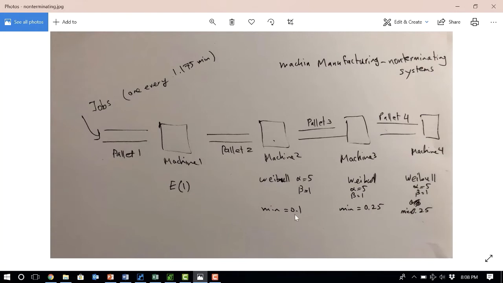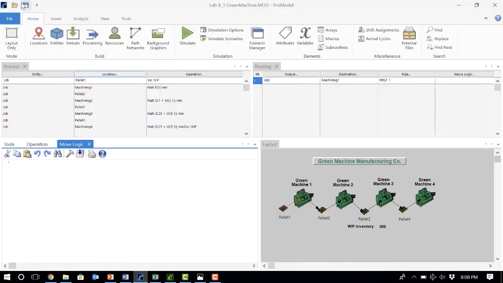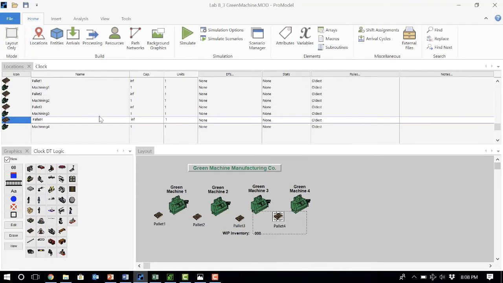Okay, so let's create this model in ProModel. All the queues have a capacity of infinity and the machines have a capacity of 1. So make sure your queues are queues and not pallets. Okay, so let's go to ProModel and see how this model has been created. Again, as I said, we create all these locations. We have about 8 locations. The queues have a capacity of infinity, and the machines have a capacity of 1.